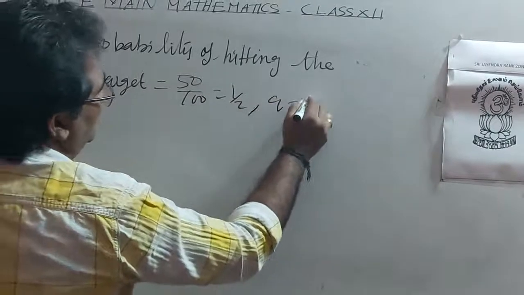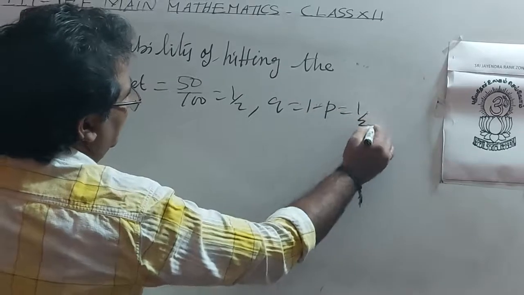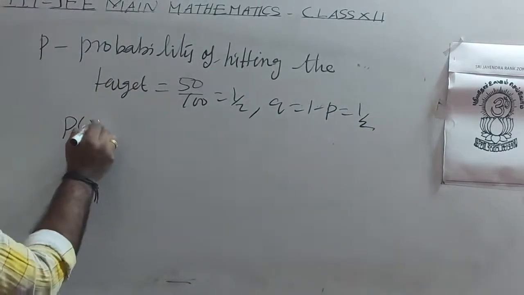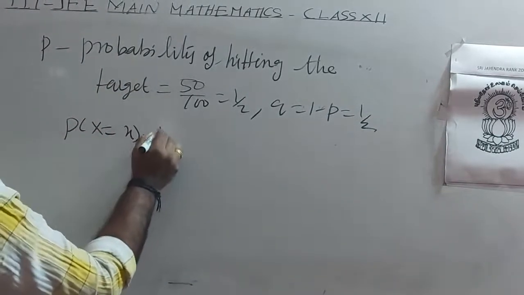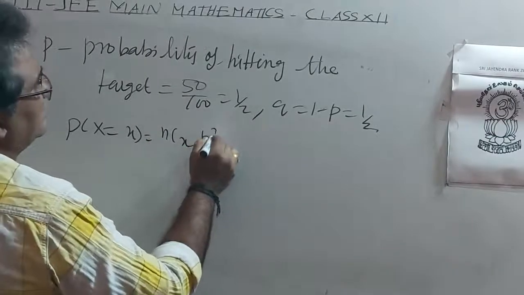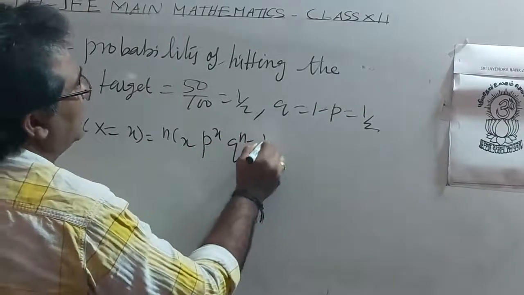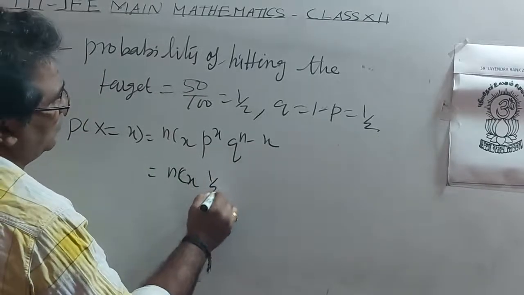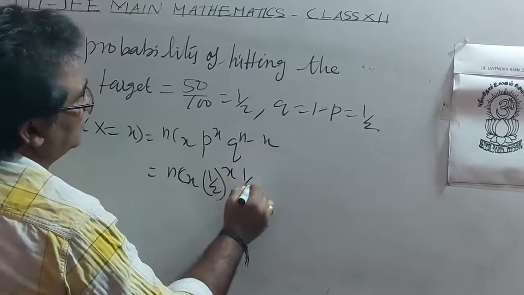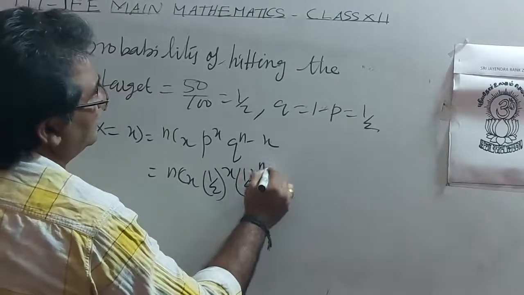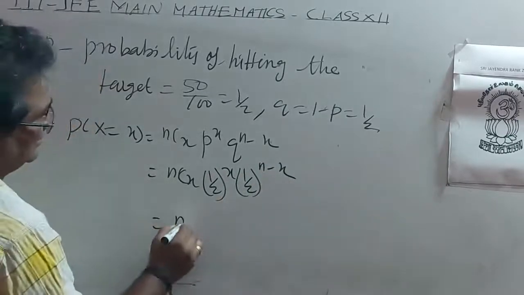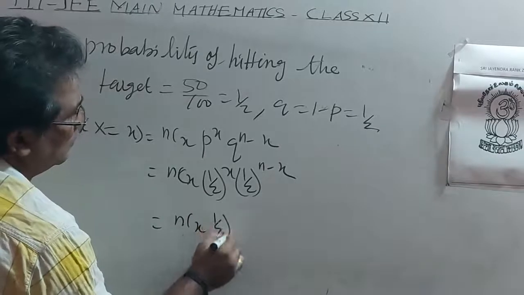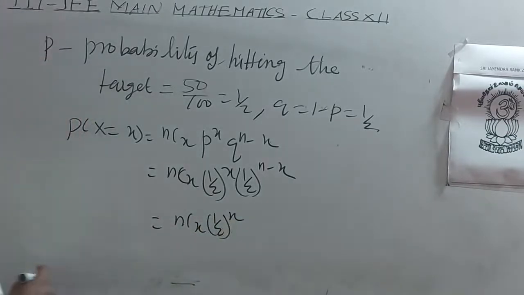So Q is also 1 minus P, 1 by 2. Probability of X equal to x is nCx p power x q power n minus x, that is nCx (1 by 2) whole power x (1 by 2) whole power n minus x, that is nCx (1 by 2) whole power n.